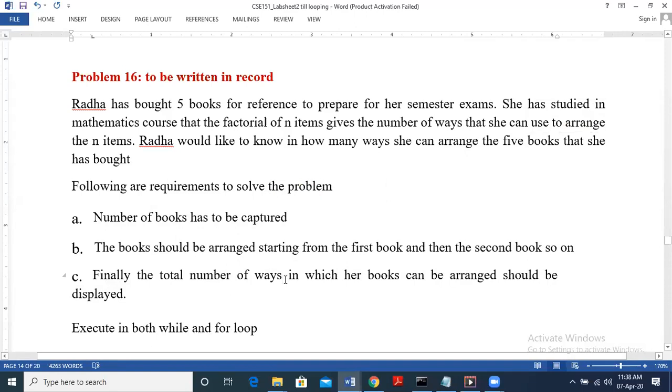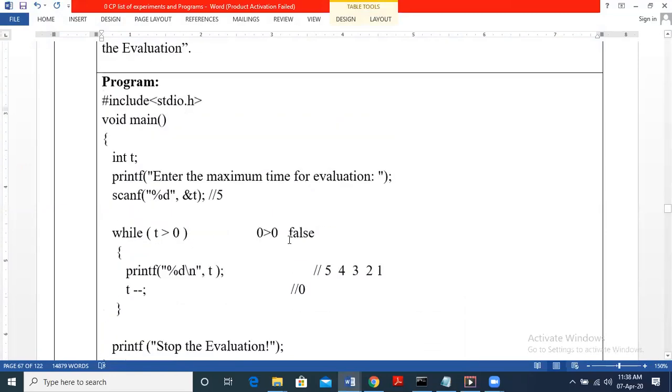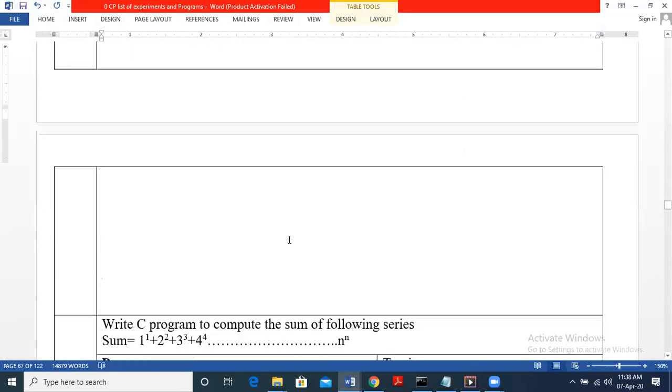So 5 books have to be arranged. The factorial of n gives us the number of ways we can arrange any books or any items. If we have 5 books, the number of ways to arrange them is given by 5 factorial. So the problem is to find 5 factorial, or the factorial of any number n. Let us see how this works. Here we'll have the program, just a minute.